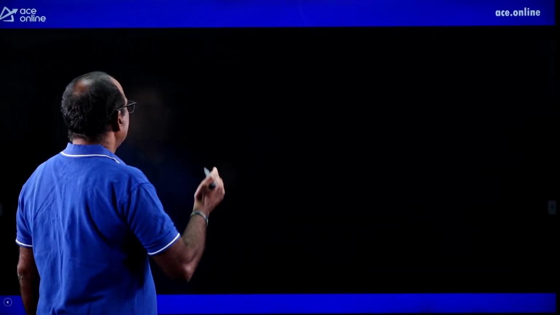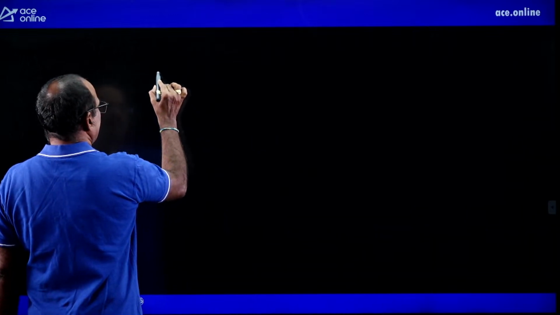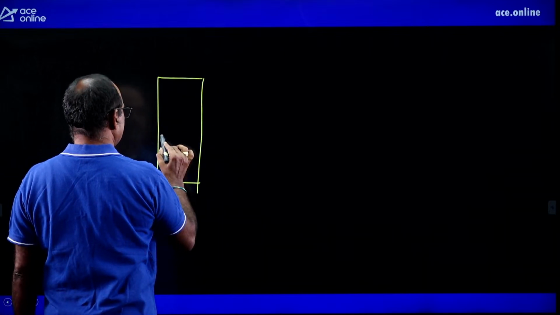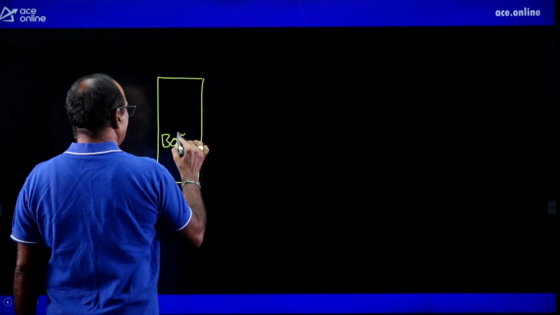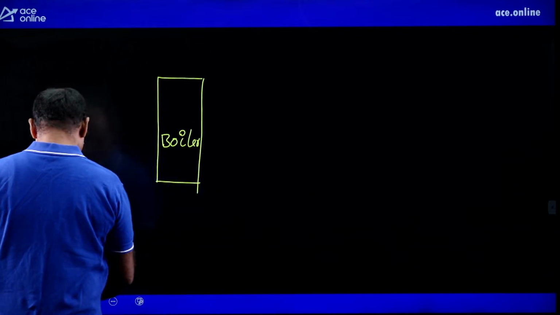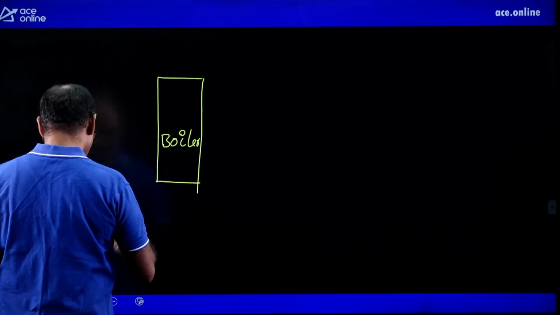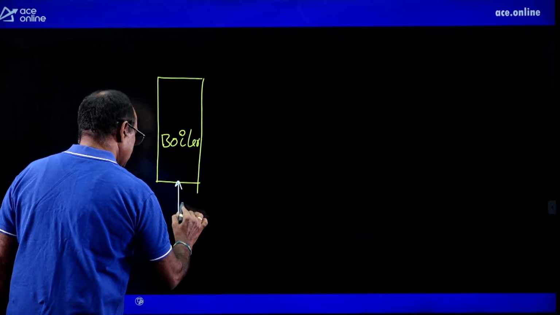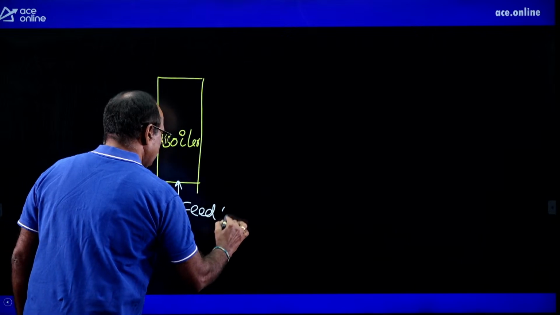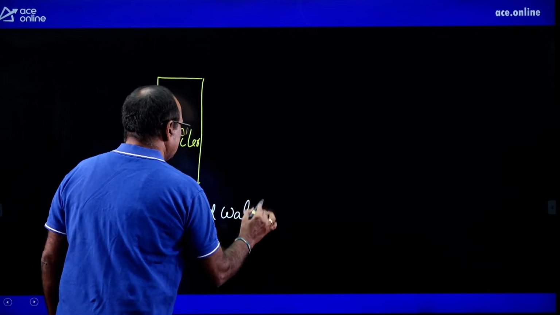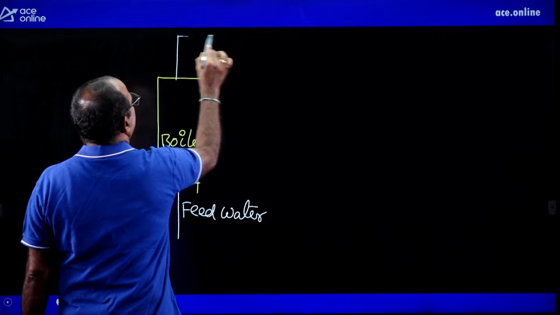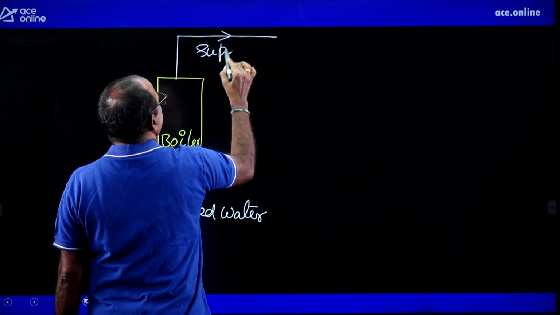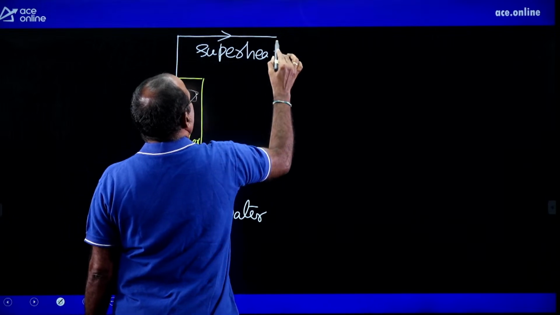like this. The main part of any thermal power plant is the boiler. This is the boiler. For this boiler, water is supplied. The water which is supplied to the boiler is called feed water. This is the feed water. That feed water becomes steam. For a thermal power plant, generally it is superheated steam.